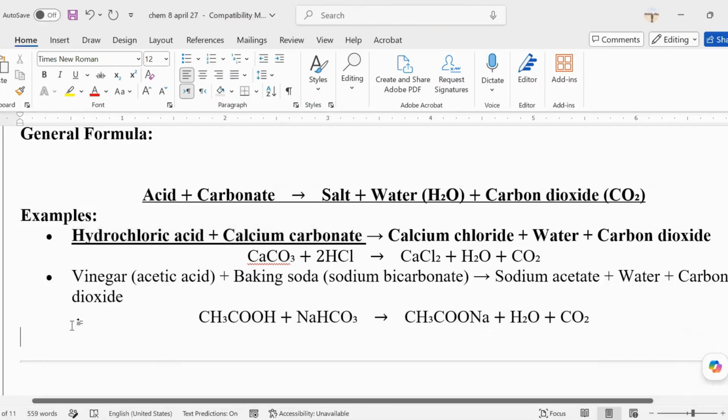If you're going to look at the example, the first acid is hydrochloric acid. From the name itself, hydrochloric has how many elements?